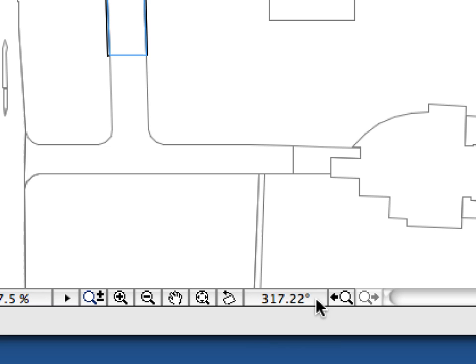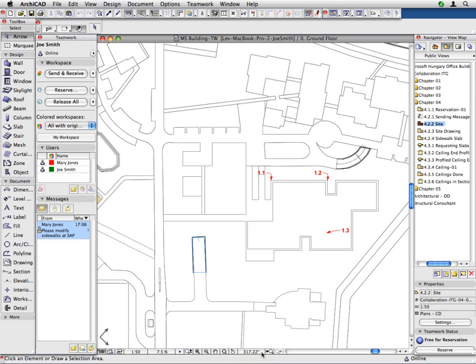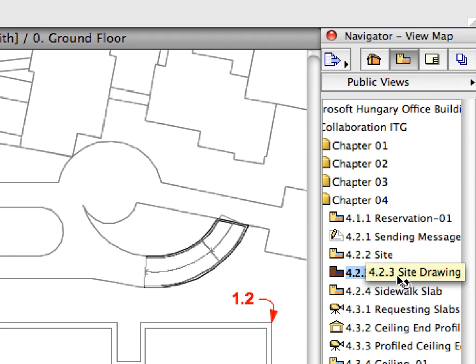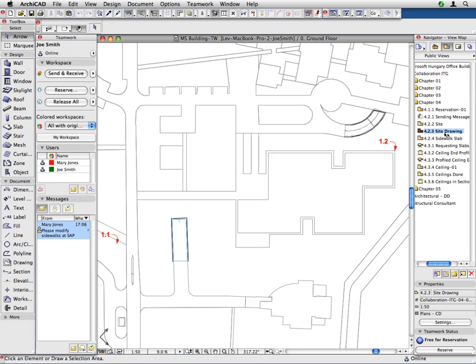The X and Y coordinate, radius and angle values are always relative to the horizontal and vertical directions of your screen, and they do not rotate along with the rotation of the floor plan. This is also true for the values displayed in the Tracker palette. Double-click to activate the 4.2.3 Site Drawing preset view located in the Chapter 4 folder of the Navigator view map. Along with many other settings, saved views in the view map also store the rotated orientation value of a saved floor plan viewpoint.